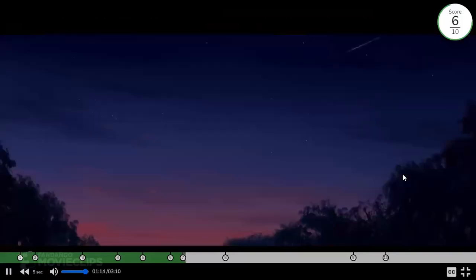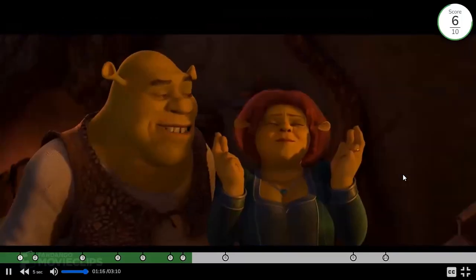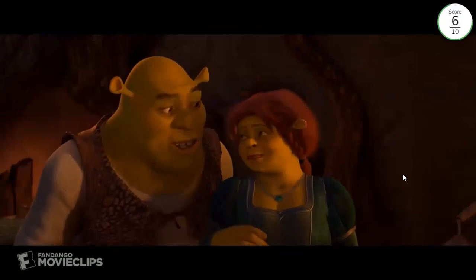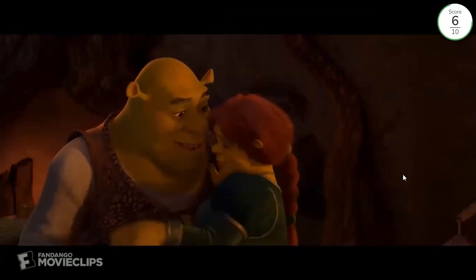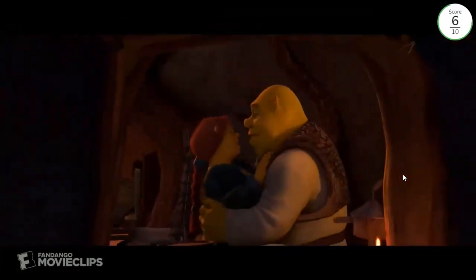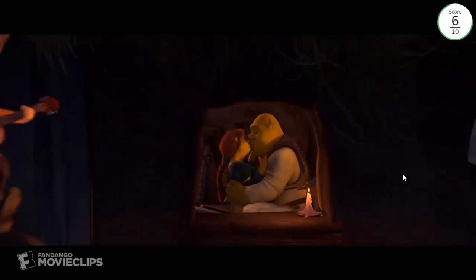Look, a shooting star. So, what did you wish for? That every day could be like this one. Oh, come here, you. One love, one heart. Let's get.